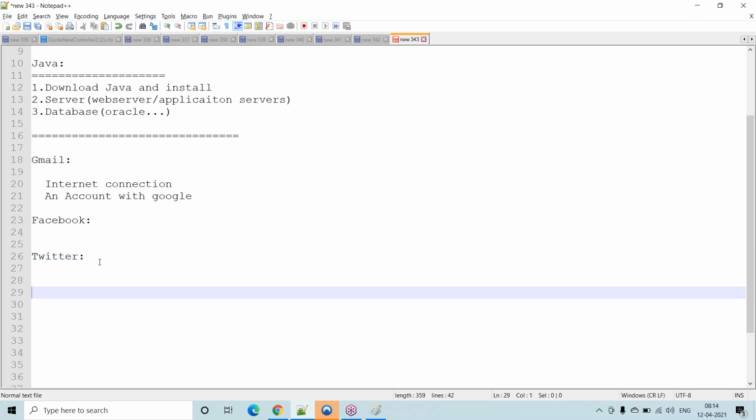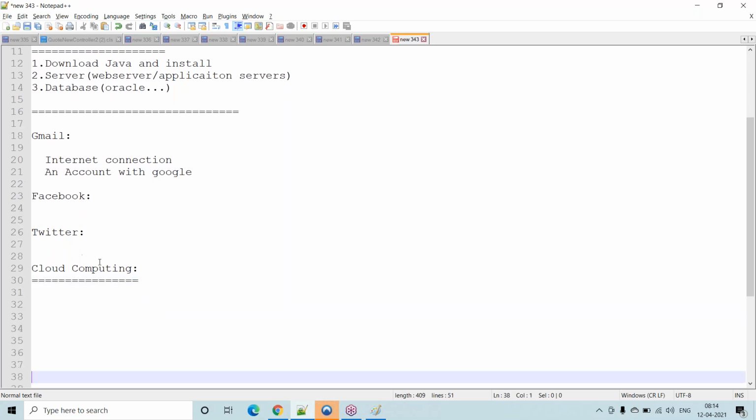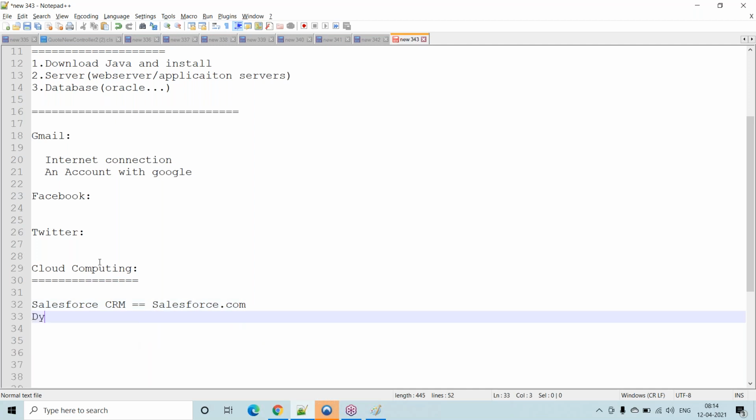So this concept is nothing but the cloud concept. Based on this cloud concept, a lot of tools came into the picture. Those tools are nothing but cloud computing tools. Some of the cloud computing tools are Salesforce CRM, which is a cloud computing tool. Salesforce CRM, this is the salesforce.com application,